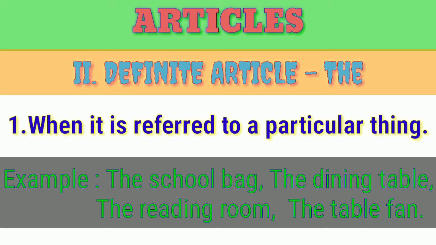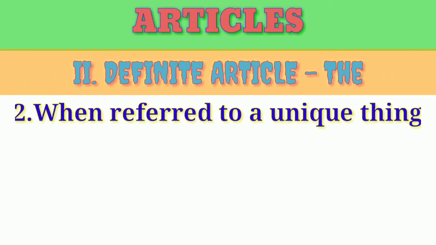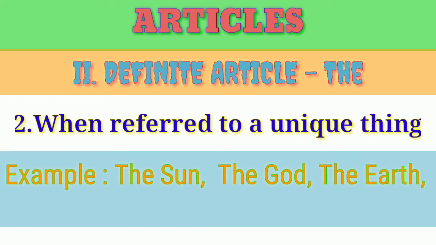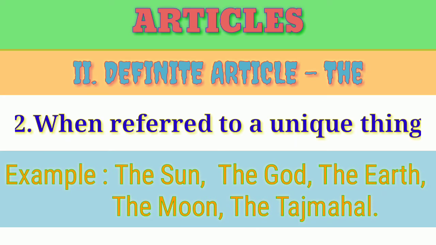And then room, it means the reading room. Look at that. That is only for the purpose of reading, so I'm going to take that one, reading room. You understood? I'll come to the second one. When referred to unique things. Unique means only one in the world. For example, the sun, S-U-N, not S-Y-N, the sun, the God, the earth, the moon. And then the Taj Mahal, look at that, only one thing. Like that we are going to use the article.